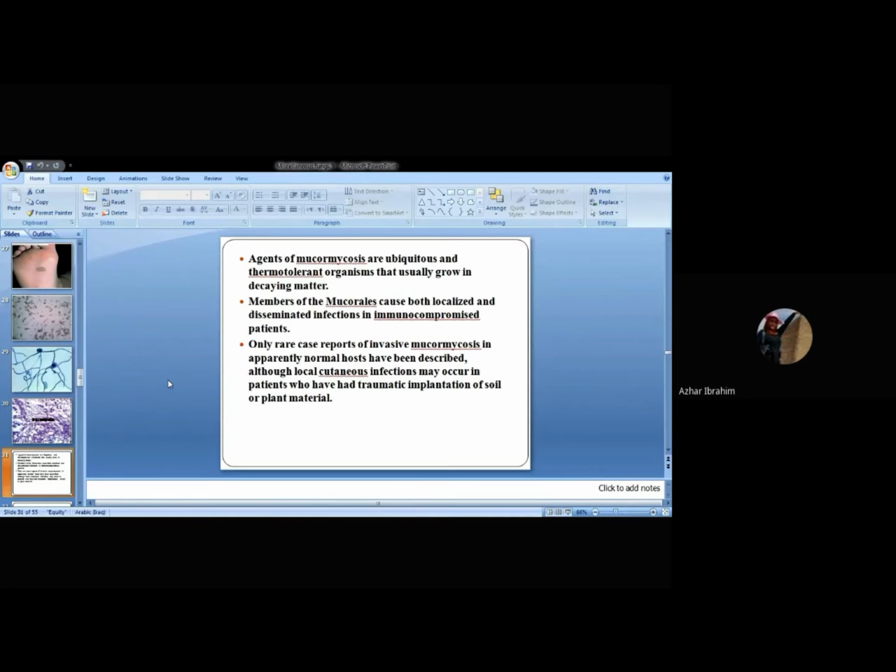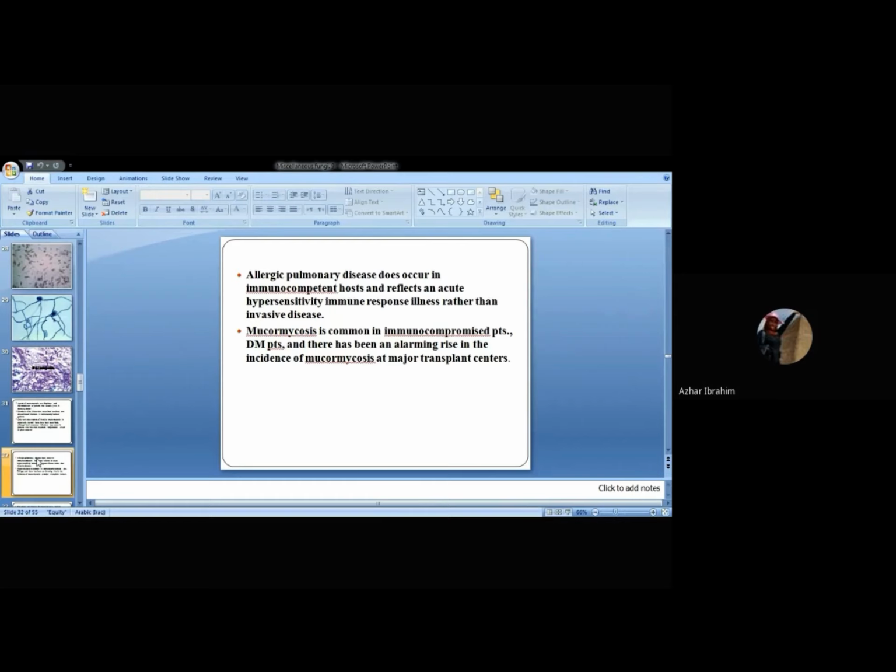Although local cutaneous infection may occur in all patients, immune competent and immune compromised, I mean localized, superficial, cutaneous infection, which later on we will discuss. Cutaneous infection affects both immune-compromised and immune-competent individuals. But the invasive form rarely infects immune-competent patients, and mainly infects immune-compromised patients.